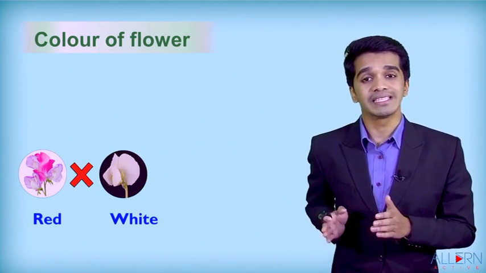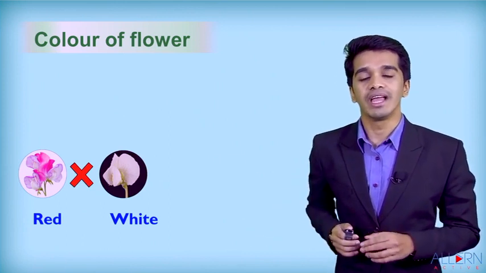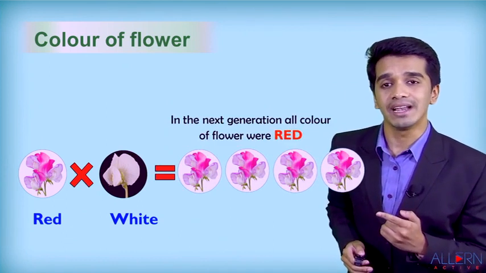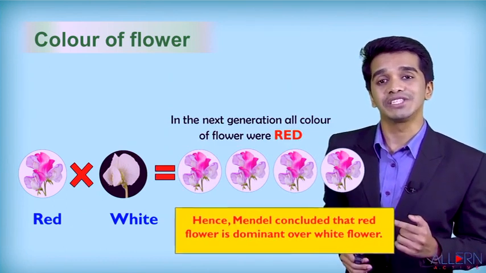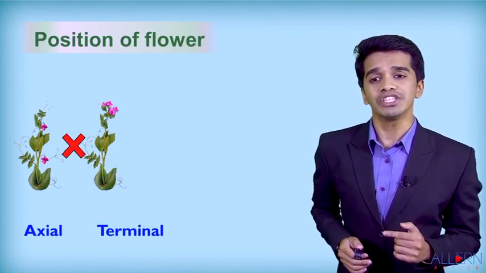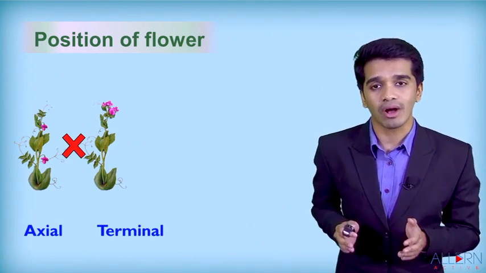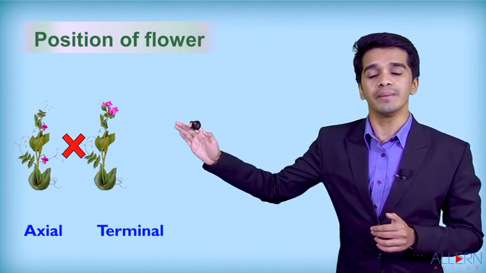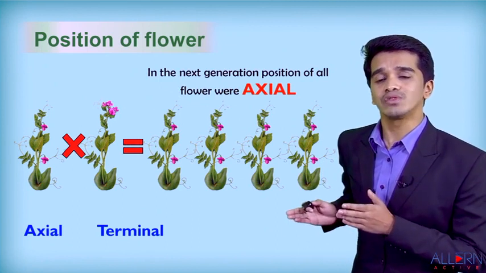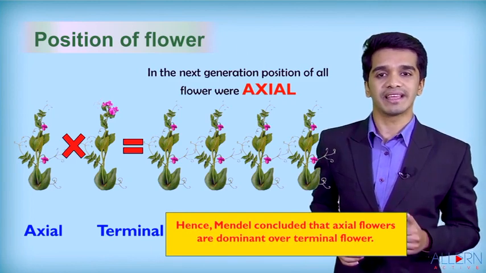The next combination, he took the color of the flower. Some are red and some are white. So he crossed the red flower with the white flower. Now he observed in the F1 generation that all flowers were red in color. So can I say red is dominant and white is recessive. Then he took the position of the flower. Some are axial, some are terminal. So he crossed the axial flower with the terminal flower and he observed that in the F1 generation all flowers were axial. That means axial is dominant and terminal is recessive.